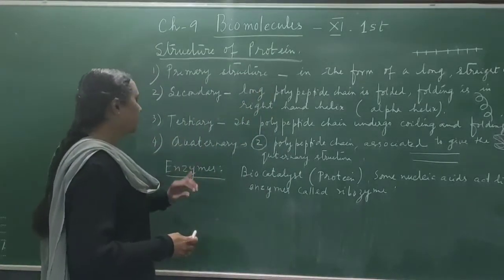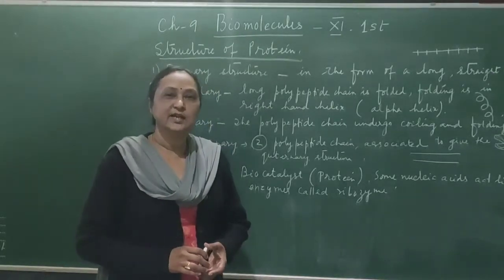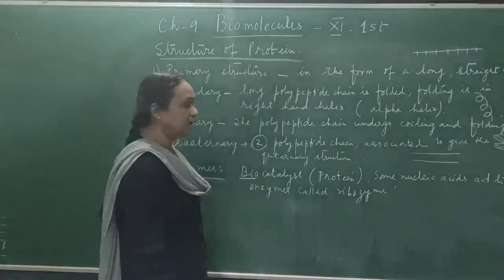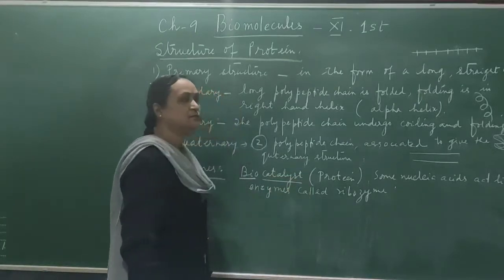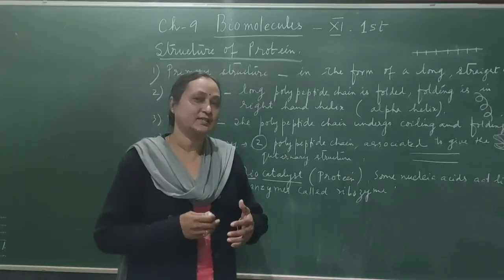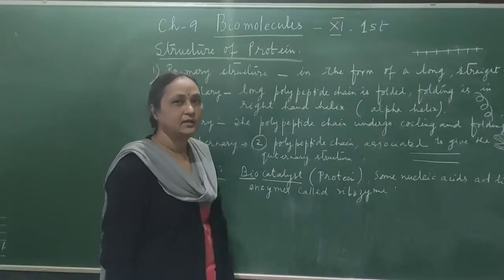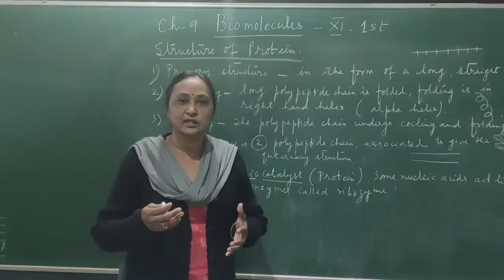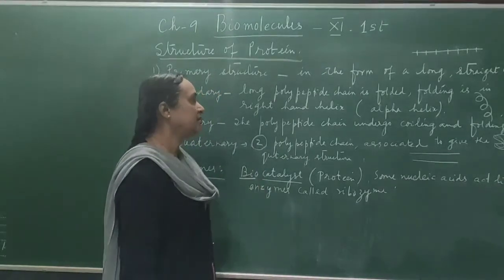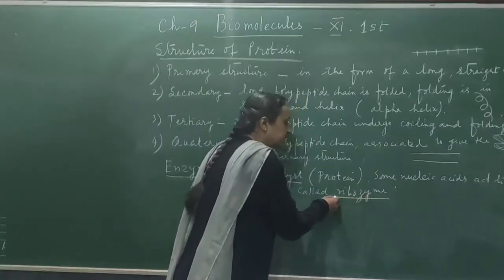Now, what is an enzyme? All of you know that enzymes are also protein molecules. And we call enzymes biocatalysts. Bio means living, and the catalyst you have read in chemistry. In the presence of a catalyst, the rate of the chemical reaction is accelerated. So all the catalysts present in the living cell that are responsible for accelerating the rate of biochemical reactions are called biocatalysts. Okay. Some nucleic acids also act as enzymes, and they are called ribozymes.